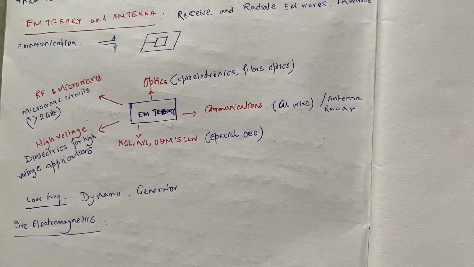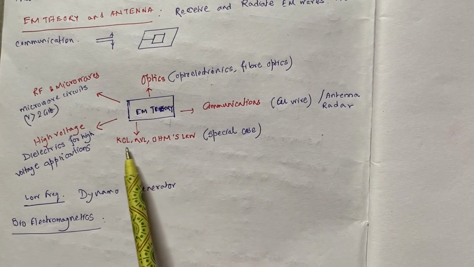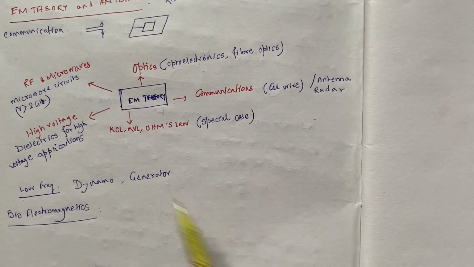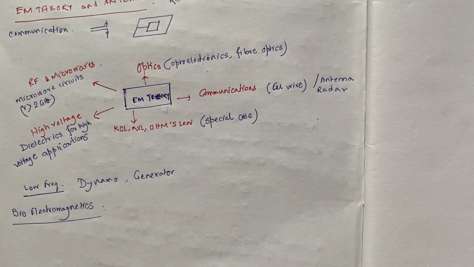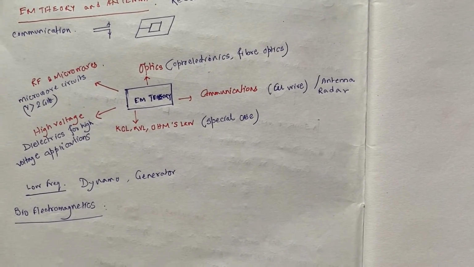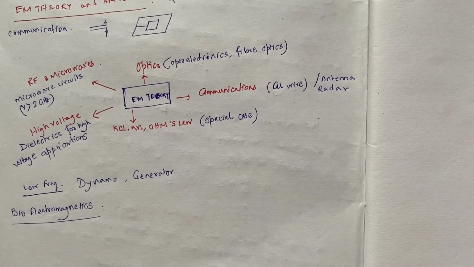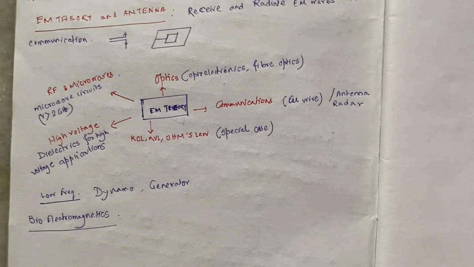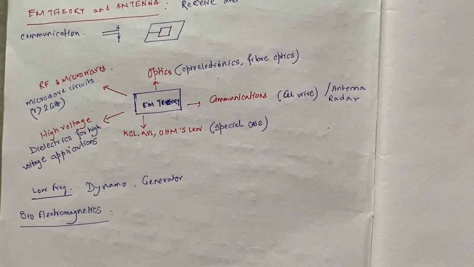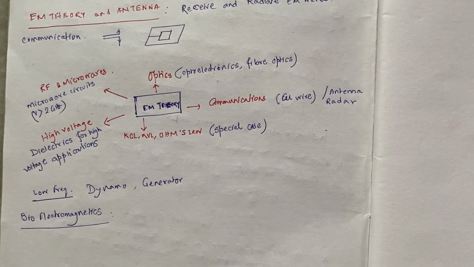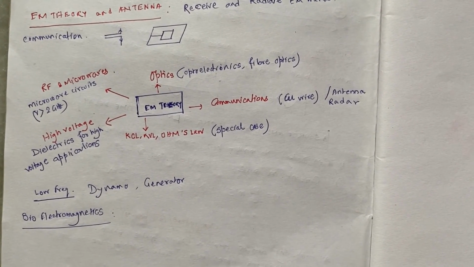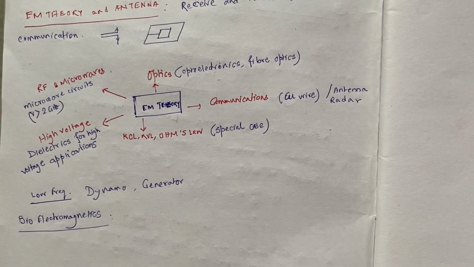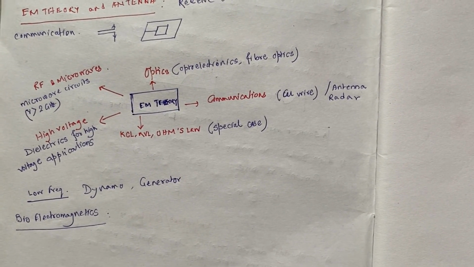Historically, electromagnetic theory was developed first, and in circuit theory we have learned KCL, KVL, Kirchhoff's current law, Kirchhoff's voltage law, Ohm's law, etc. KCL and KVL are basically special cases of Maxwell's equations, where the delay between any two points of the circuit is neglected. At low frequency we also have applications of electromagnetic theory in motors, generators, etc. Electromagnetic theory also has application in biophysics, in biology, which is known as bioelectromagnetics. So electromagnetism is a very fundamental subject, and we need to study it very carefully.